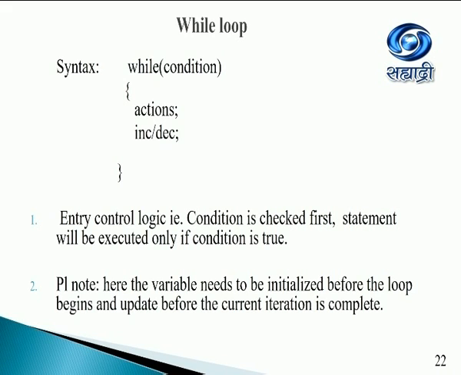Similar to for is while. While also checks the condition and then the action. One thing that we need to remember for while is that the initialization of a variable must be done before you start the while control structure explicitly. And the update, which is increment or decrement, should also be done explicitly before we close the while block.